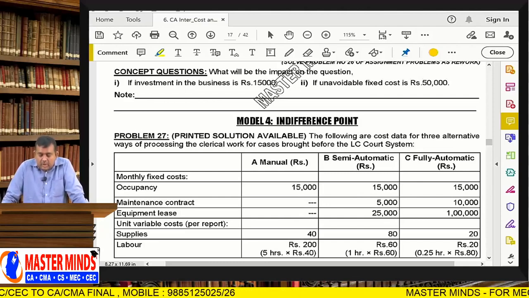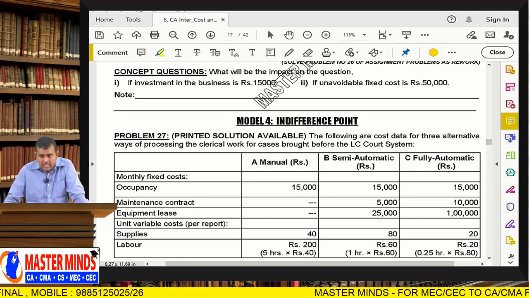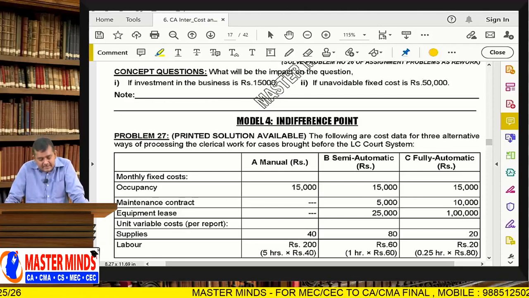Okay. So, the following are the cost data for 3 alternatives: alternative A, alternative B, alternative C. Therefore, 3 combinations are there: 1 and 2, 1 and 3, 2 and 3. 3 indifference points should be calculated.